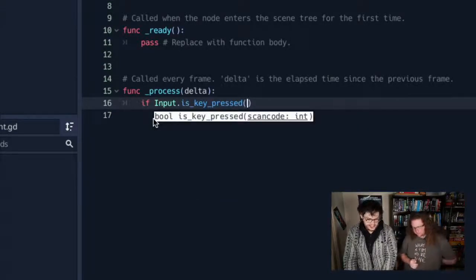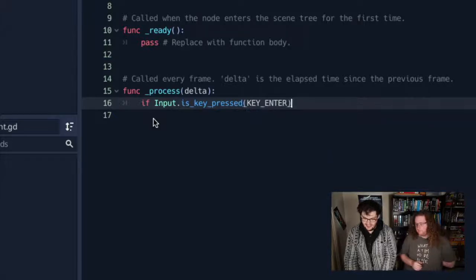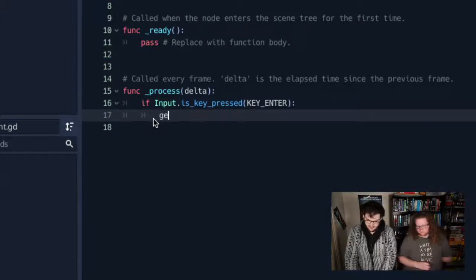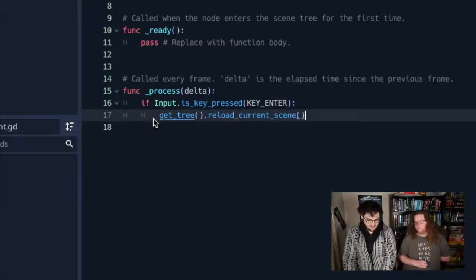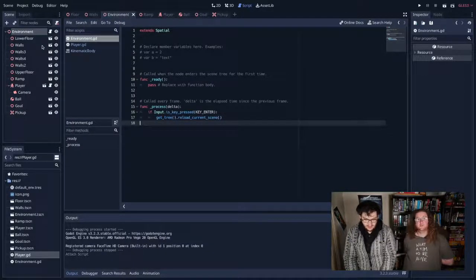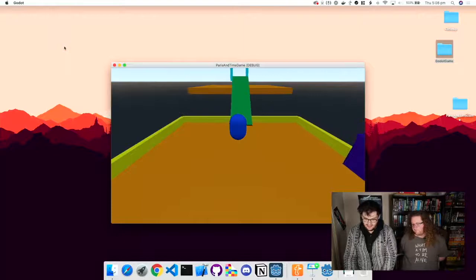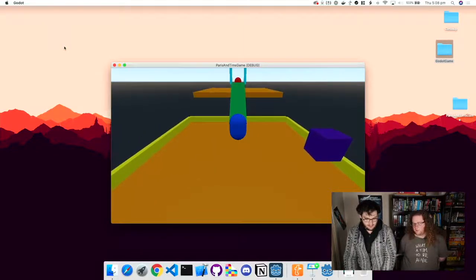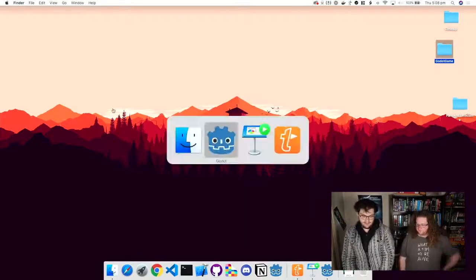I'm going to check is key pressed and just look for the enter key, so I'm not going to map a nice action here like I did last time. This is just brute forcing the enter key. And I'm going to get the tree and reload the current scene, so basically just telling that scene to redraw. I'm going to run the game again, and you'll see now that if I move around and push enter, the game resets to where it was. Look at that. Sweet. It's really useful to debug your game as well.